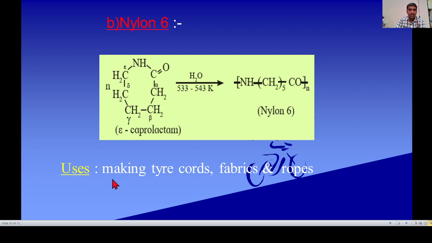Uses: nylon 6 is used for making tire cords, fabrics and ropes.